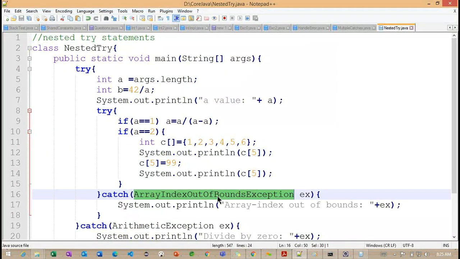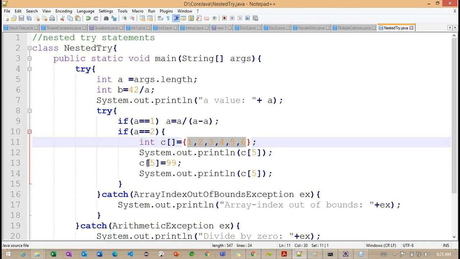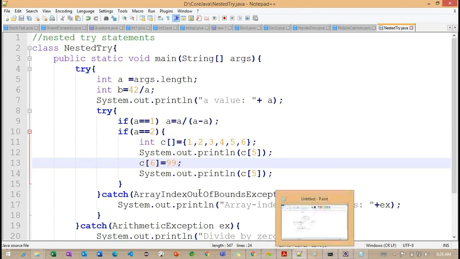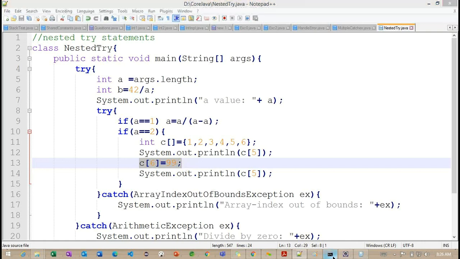Basically, this exception provides the information when we are trying to work with an index that is not in the range of the size. Now, if you observe, the size is 6 here, so the last index is 5. If I'm going to work with index 6, carefully observe: are we going to get an exception or not? Yes. Now C[6] equals 99, so in the 6th index location I'm trying to initialize the value 99.